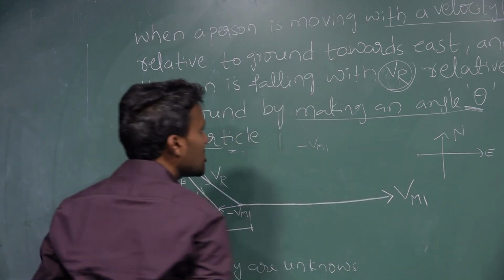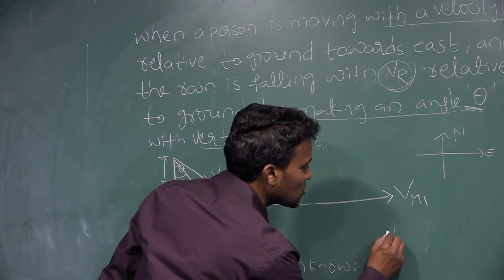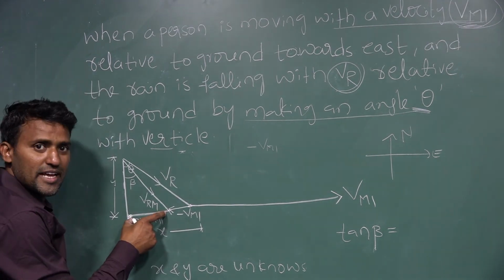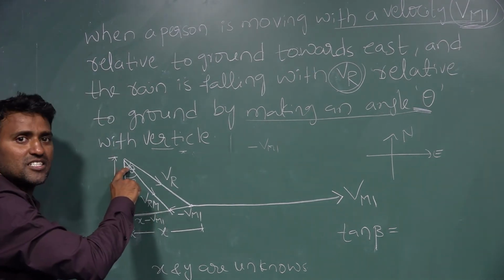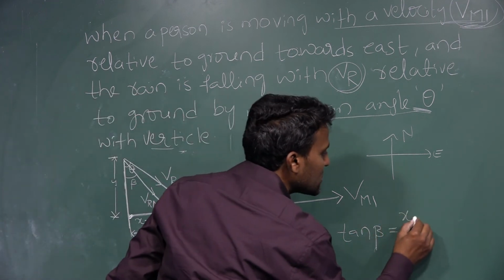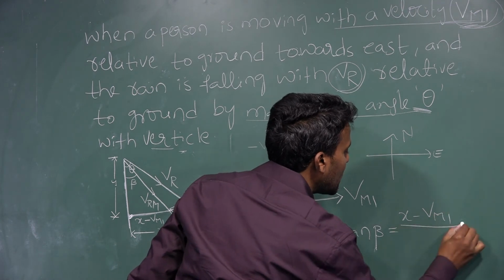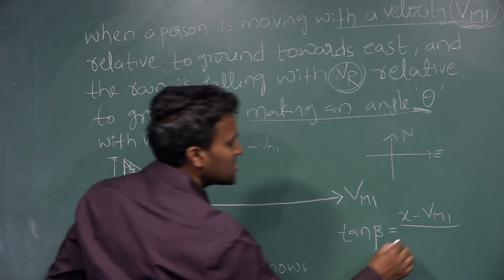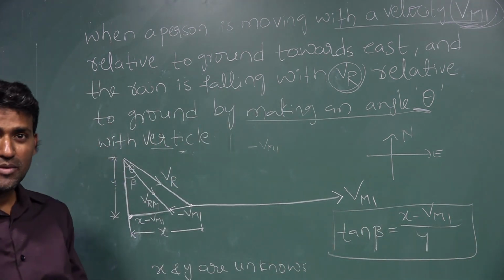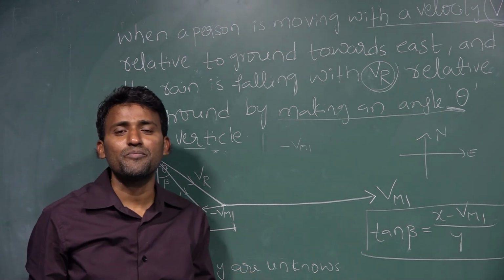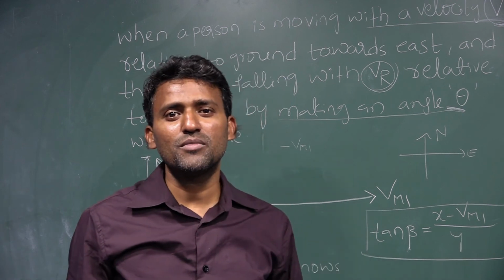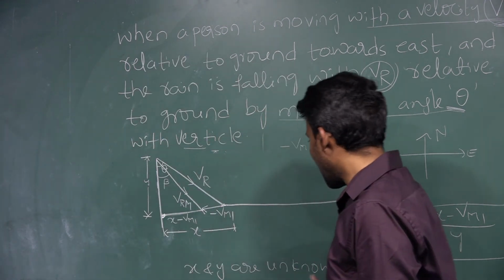So tan beta is equal to opposite side by adjacent side. Here the opposite side is x minus Vm1, and the adjacent side is y. This is the tan beta formula. Beta means, once again I am telling, the angle made by the umbrella with the vertical. That is tan beta.